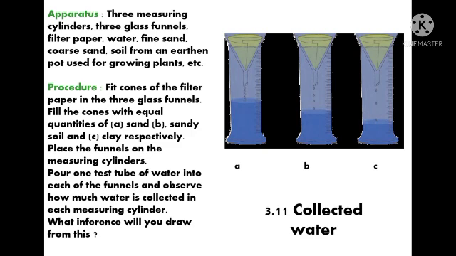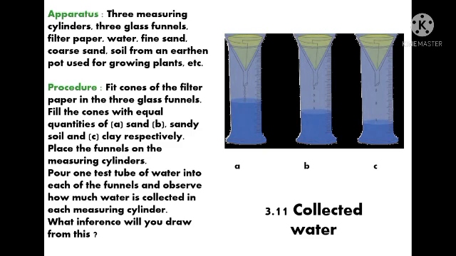Now place the funnels on the measuring cylinders as shown in the figure. Pour 1 test tube of water into each of the funnels and observe how much water is collected in each measuring cylinder. What inference will you draw from this? Students, in all the 3 funnels, we have taken different kinds of soil. In the first one, A1, it is sand. In B1, it is sandy soil. And C1, it is clay.